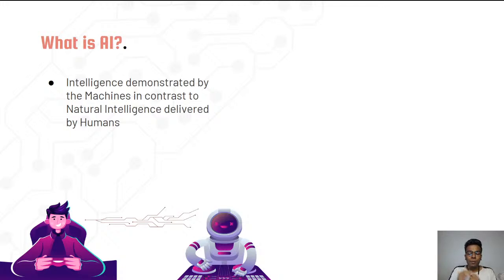Because in each and every movie, they'll create one robot. At a certain instant that will turn into a villain, right? And then they create another robot that acts like a good robot, and there is a fight between good and bad, and good is going to win. So that is the complete motive of each and every movie, right?